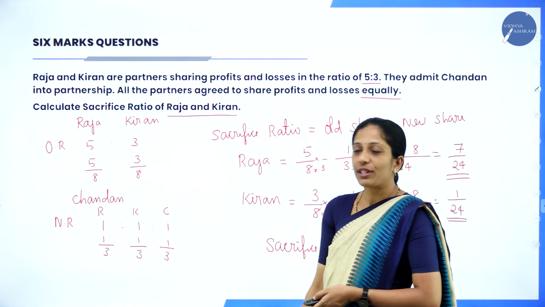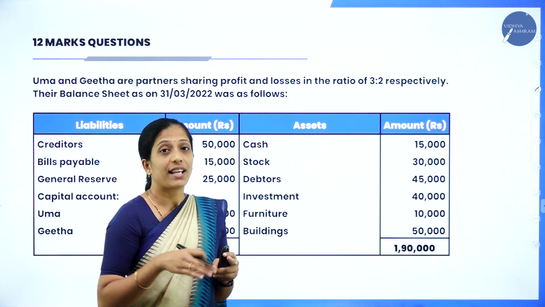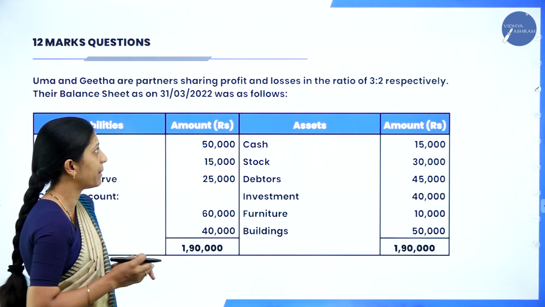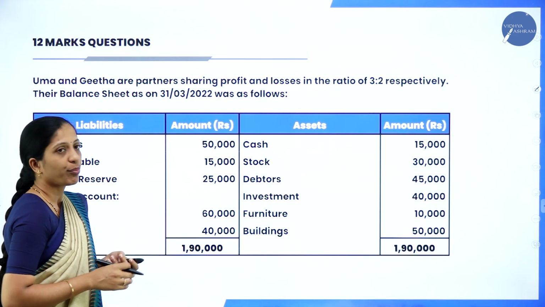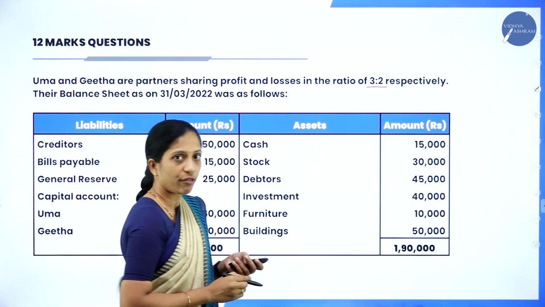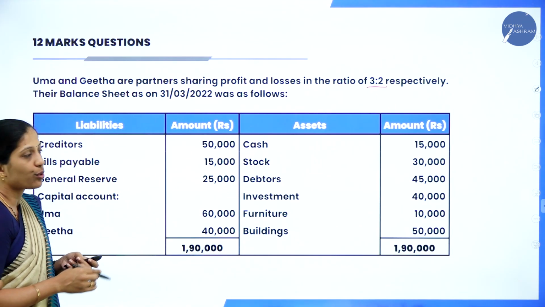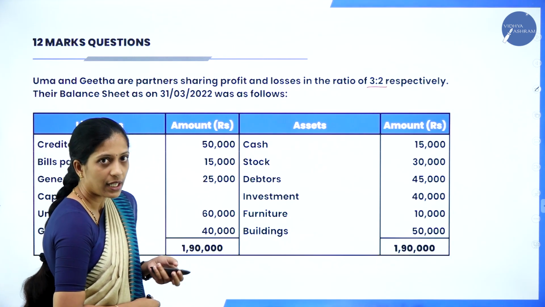Yes. Now moving on to the next question, that is a 12 marks question. This question was asked in your previous question paper, the 2023 question paper. Uma and Geeta are partners sharing profit and loss in the ratio 3:2. So they have given the profit sharing ratio. Their balance sheet as on 31st March 2022 was as follows. They have given certain liabilities, amounts, assets and amounts.